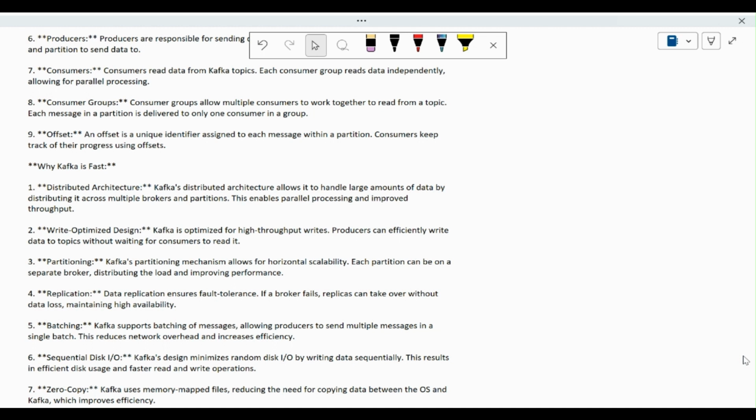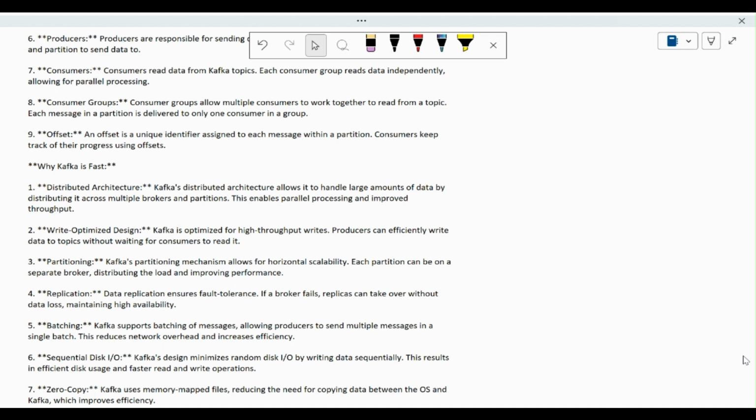Second, we have a write optimized design. Like every application, if you are writing, you have to write optimized code or optimized design, and Kafka is also following that. Kafka optimizes high throughput writes, and the producer can effectively write data to topics without waiting for the consumer to read it. They are sending data continuously, and they are not waiting to see whether it is being read or not. And we already have fault tolerance. If anything is missing, they recover from that.